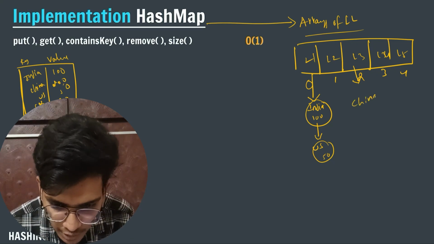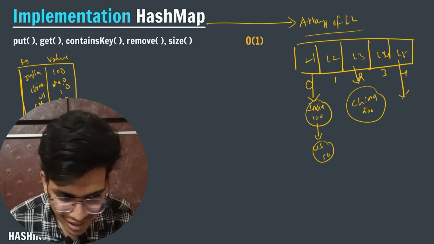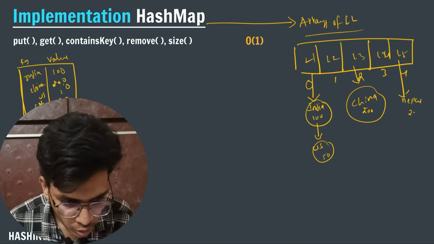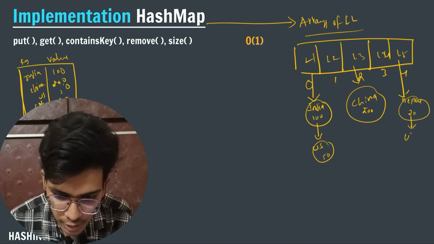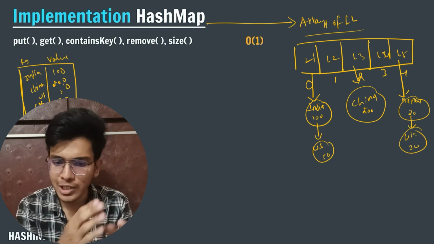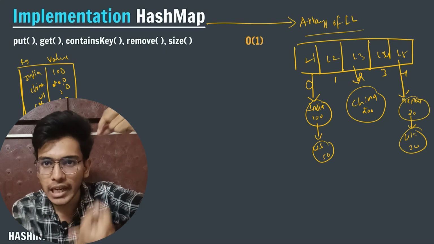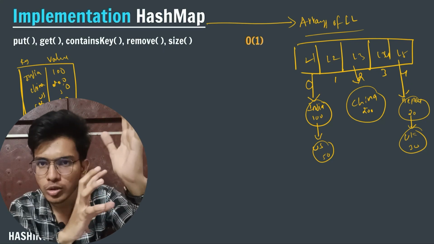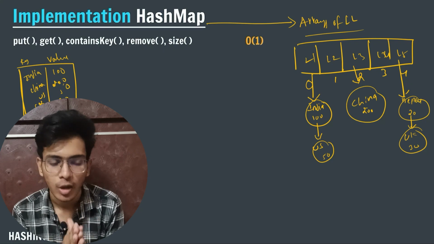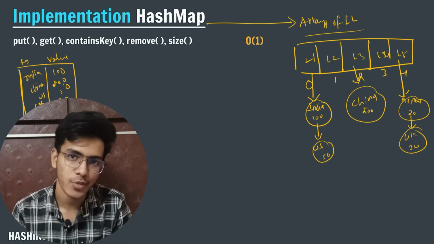So here I am having China population is 200. Similarly, here I am having Nepal value is 20, and it is pointing to UK value is 30. Like this it will store. At each and every index I store a linked list, and a linked list is again a chain structure, right? So this will point to separate nodes in itself. Now this is the actual visualization of a hash map.